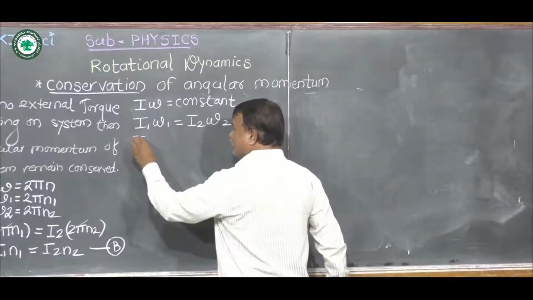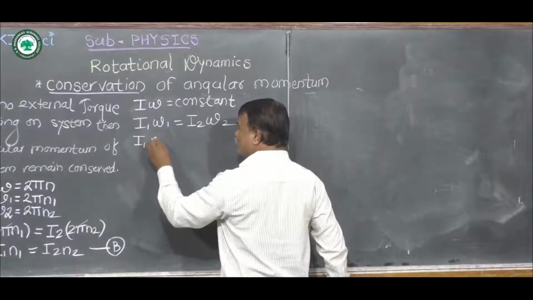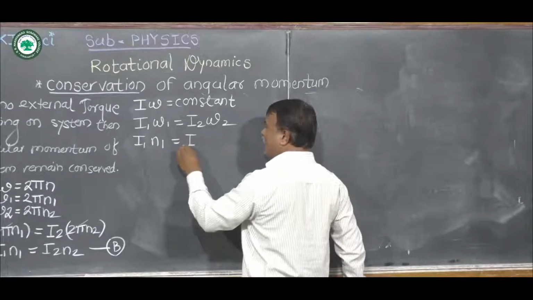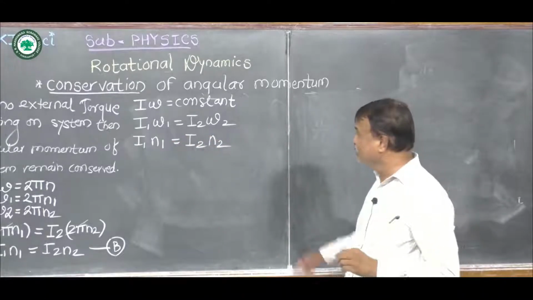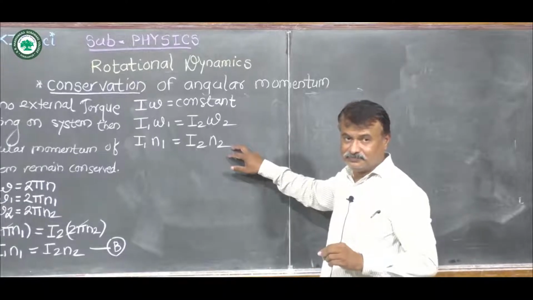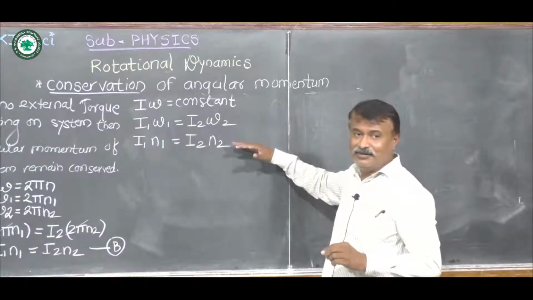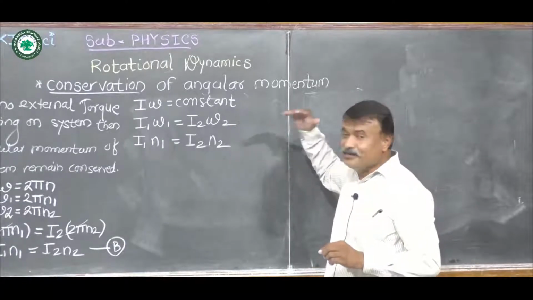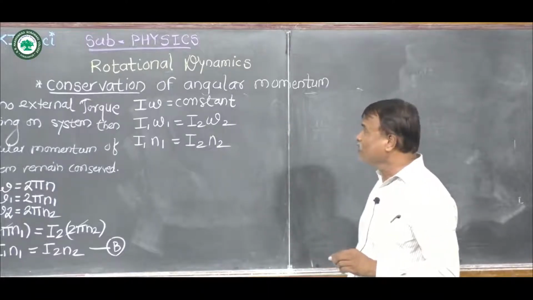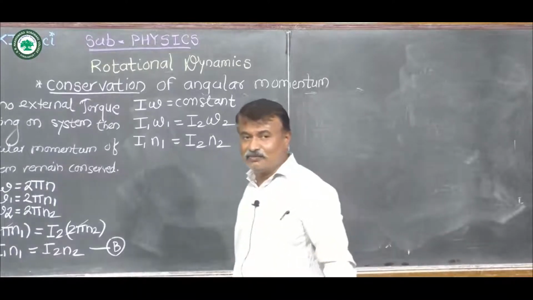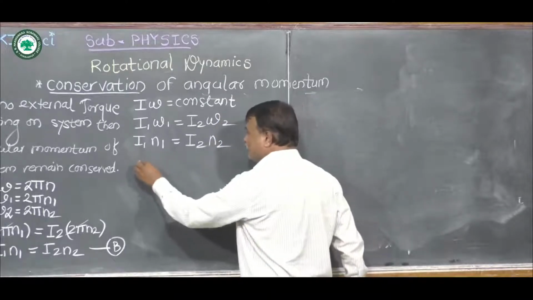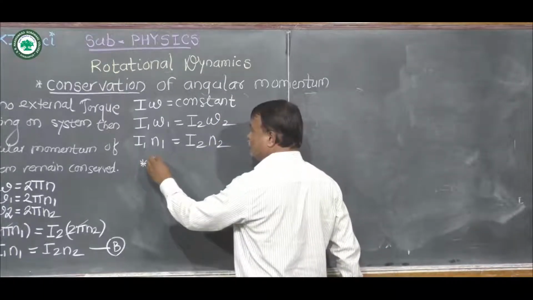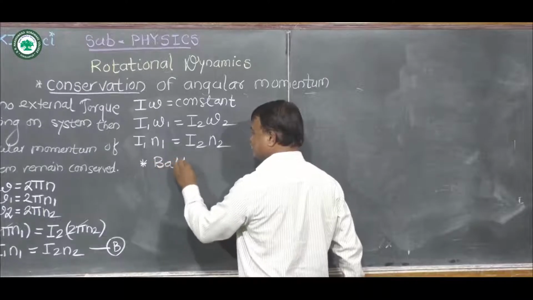Also, I1 n1 equals I2 n2 in terms of frequency. With the help of these formulas, we study the examples of the law of conservation of angular momentum. The first example is the ballet dancer.